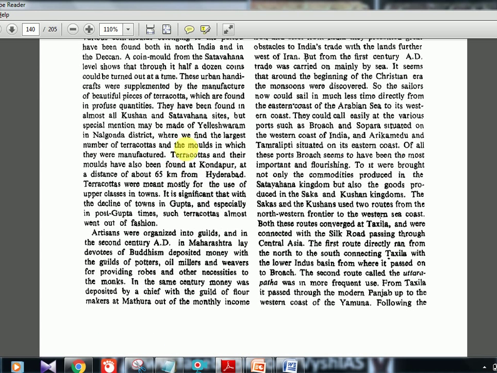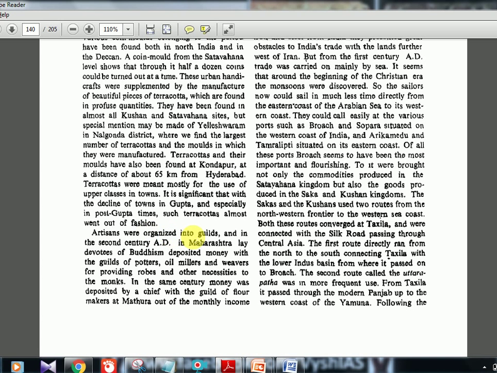Then, terracottas and their molds have been found at Kondapur at a distance of about 65 km from Hyderabad. So again, South India, the Deccan region. Kondapur has terracotta figures. The terracottas were meant mostly for the use of upper classes in towns. It is significant that with the decline of towns in the Gupta, and especially in the post-Gupta times, such terracottas almost went out of fashion. Gupta and post-Gupta will come in the next chapters. Don't worry.